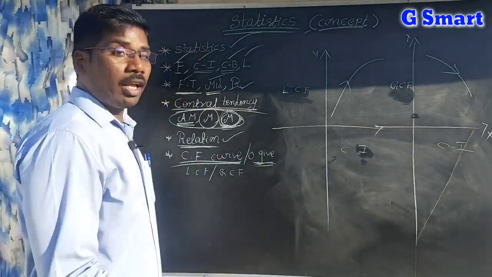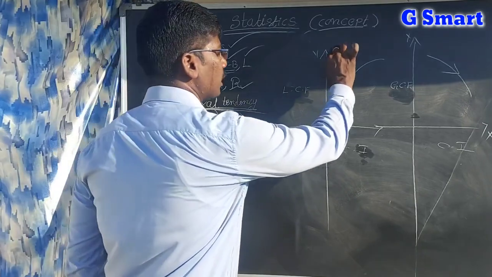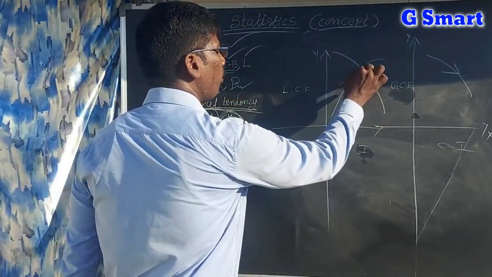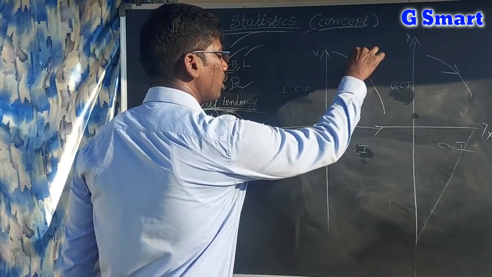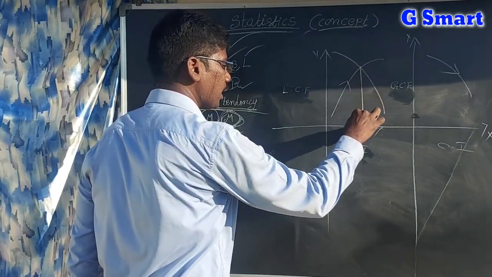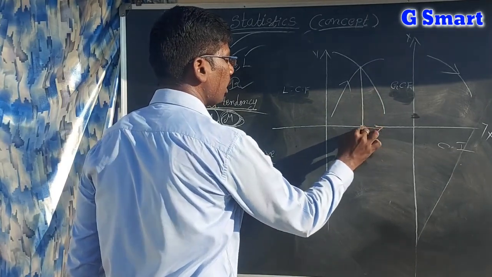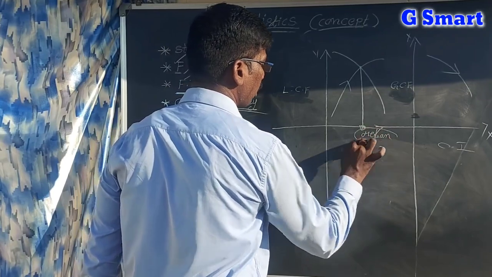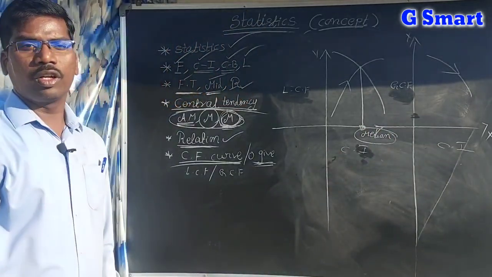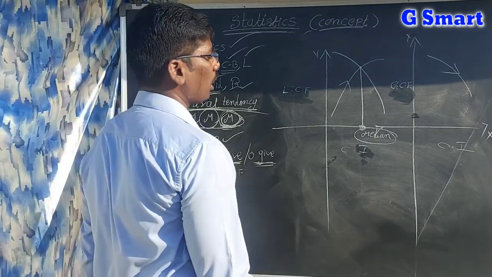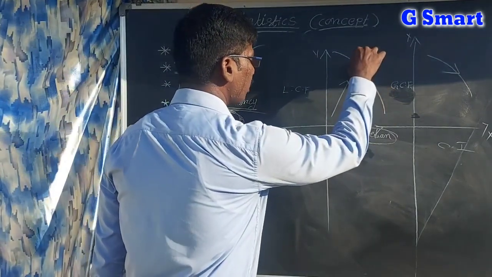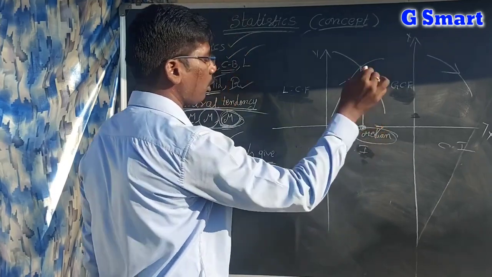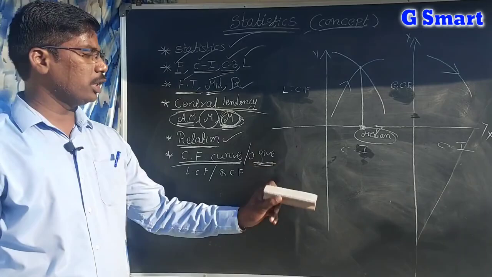Sometimes we draw less than cumulative and greater than cumulative in one graph only. Then at that time, take the midpoint of the curve and draw a perpendicular to the x-axis. Where it intersects, that is called the median. This is a most very important bit, remember students. Sometimes, from the intersection of both curves, less than and greater than cumulative frequency, if you draw a perpendicular to the x-axis, that point is called the median. So you remember that.